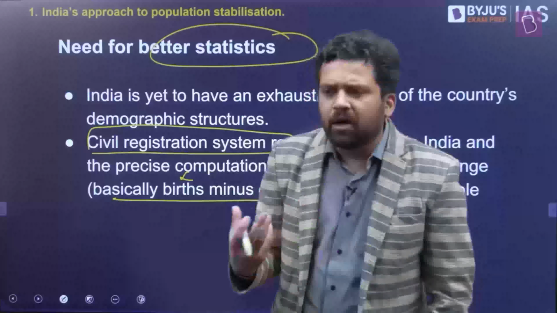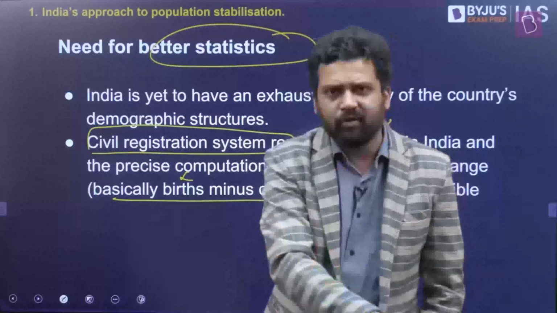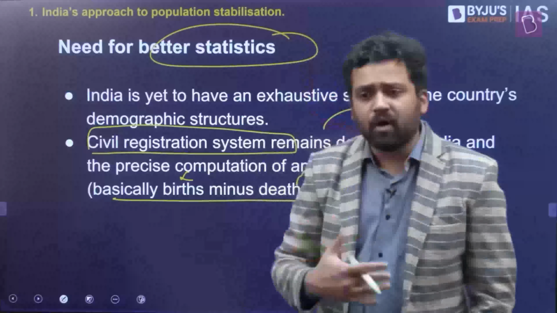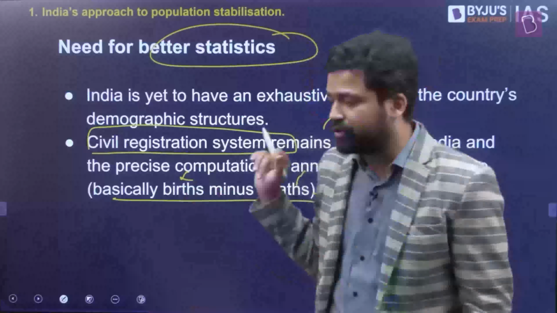The only recent data set that is representative is the National Family Health Survey data that we got recently, in November-December 2021. But apart from that, we need statistics for multiple things, and some of these things are not there. We need to focus on that. So population data is important.